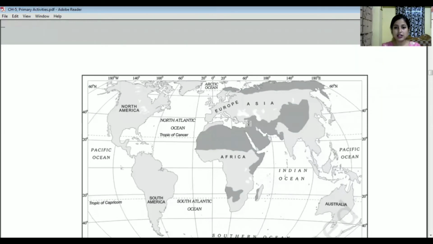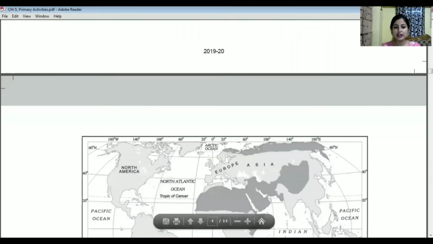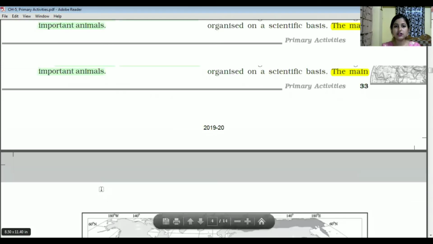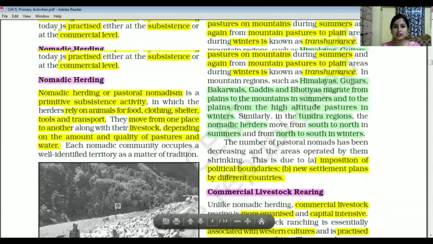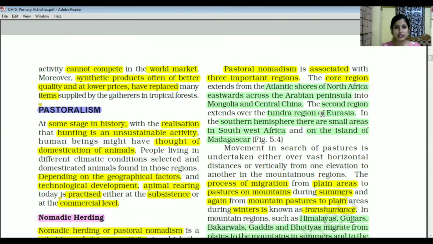This is the region given over here, about the Asiatic deserts and the region of Sahara. The Asiatic desert is over here, you can see. And next over here, you can also see that three major regions are mentioned. If you see this portion, you can see that three major regions are mentioned. The first one is the core region.